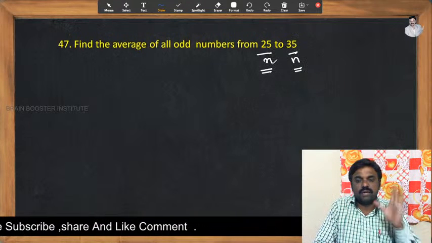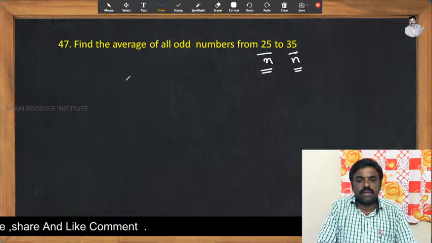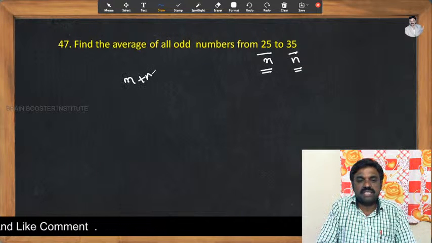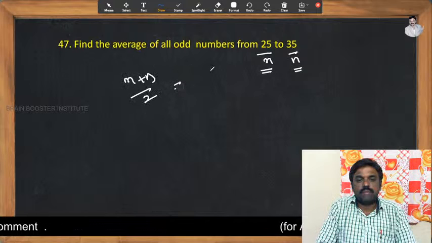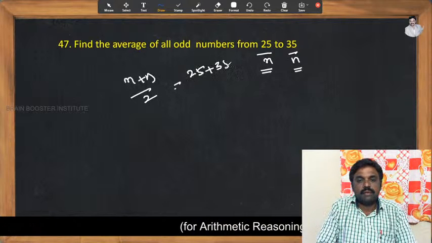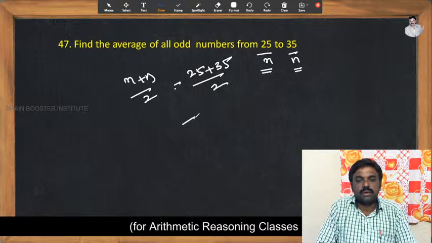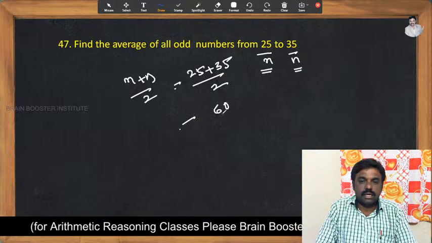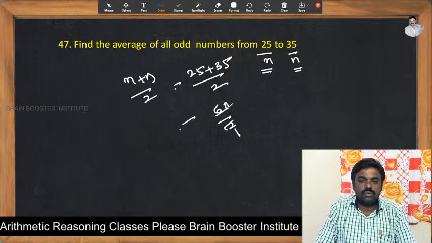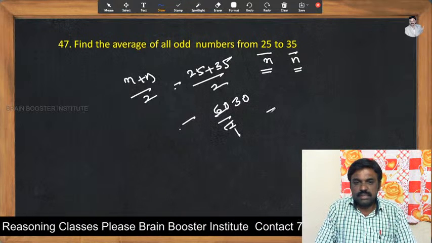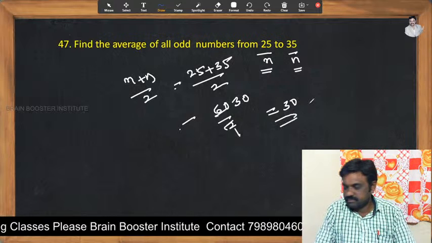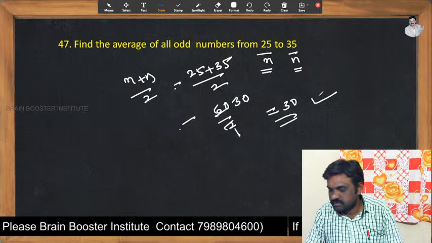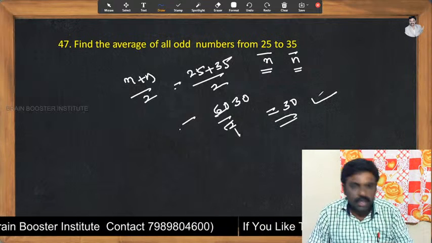If they are odd numbers, we can directly take those values. Very simple. The formula would be (m plus n) by 2. Now (25 plus 35) by 2. Now 25 plus 35 is 60. Now 60 by 2, so 2 threes are 6, the answer would be 30.